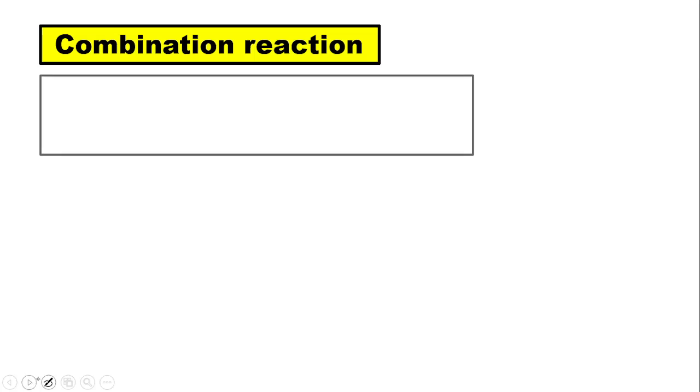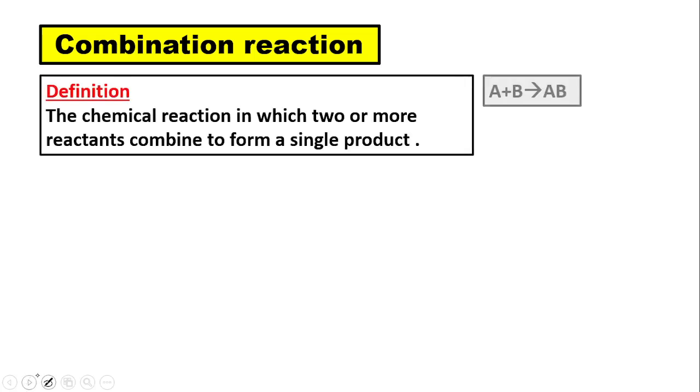Next, let us know what are the combination reactions. According to the definition, a chemical reaction in which 2 or more reactants combine. There should be more than one reactant. It is not the matter how many products are formed. There should be two or more reactants in the reactant side, and there must be a single product in the product side. Then this is a combination reaction.